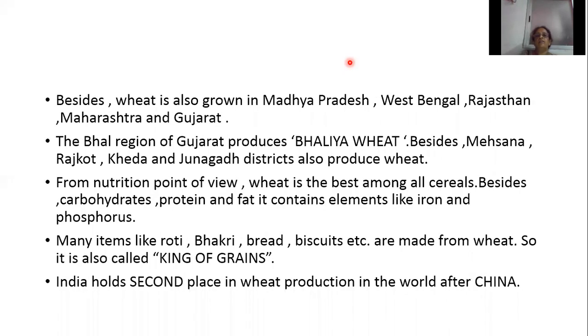Besides Western Uttar Pradesh, Punjab, and Haryana, wheat is also cultivated in Madhya Pradesh, West Bengal, Rajasthan, Maharashtra, and Gujarat. In Gujarat, the Bal region produces Balia wheat. Besides, Mehsana, Rajkot, Kheda, and Junagadh also produce wheat.